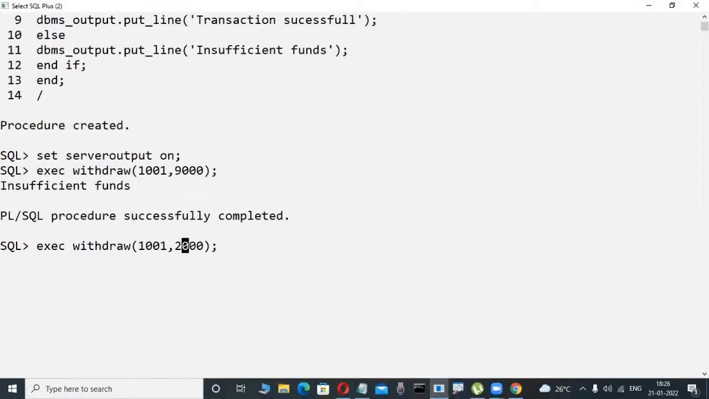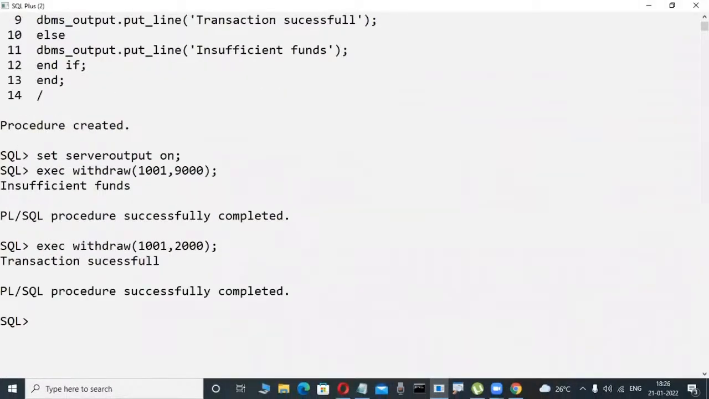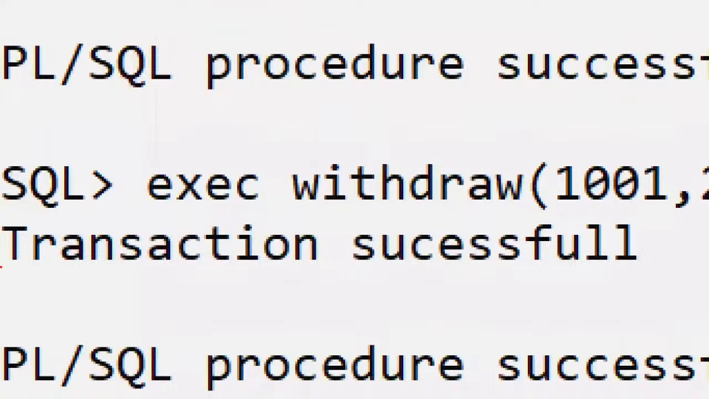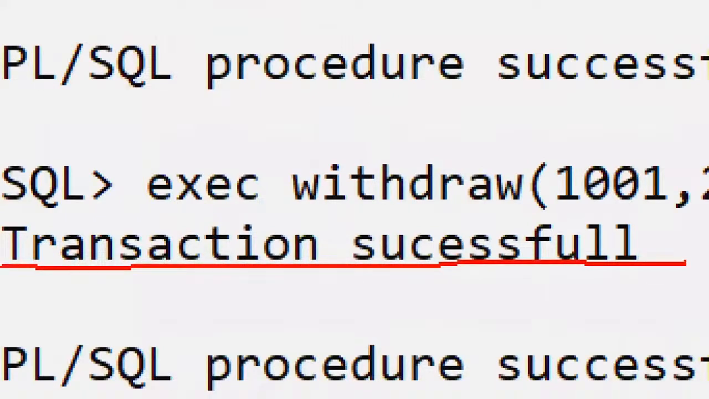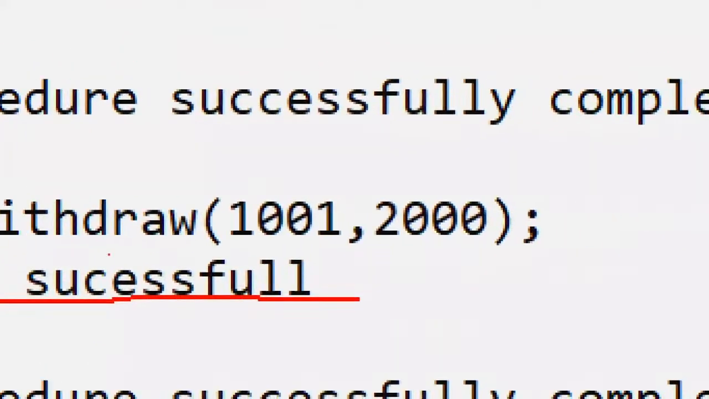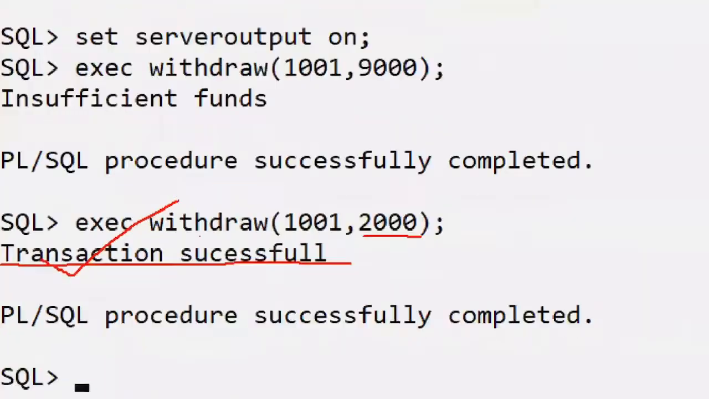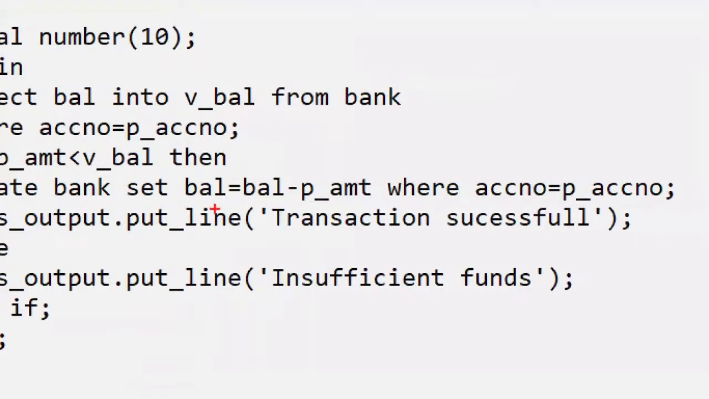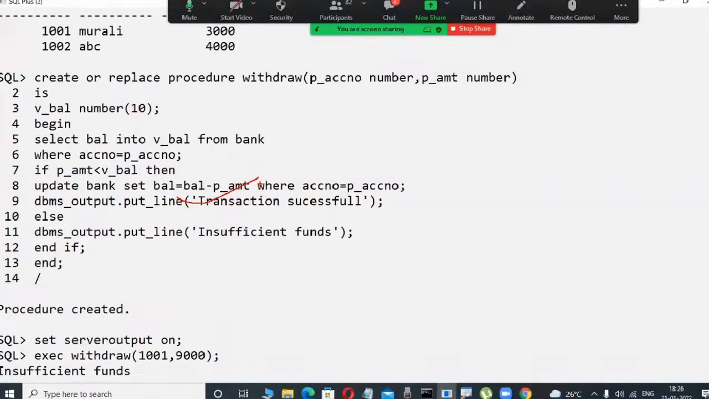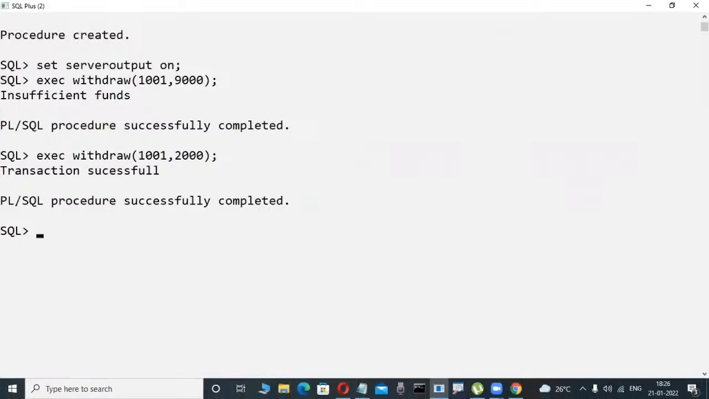Now whenever I'm executing, I want it to automatically display transaction successful. You try to withdraw 2,000 rupees from 3,000 rupees, possible or not? Transaction is successful. How is it possible? Here I'm writing coding only. Really, is it affected in the table? Compulsorily it is affected in the database, then only your banking system is okay, so now successful.